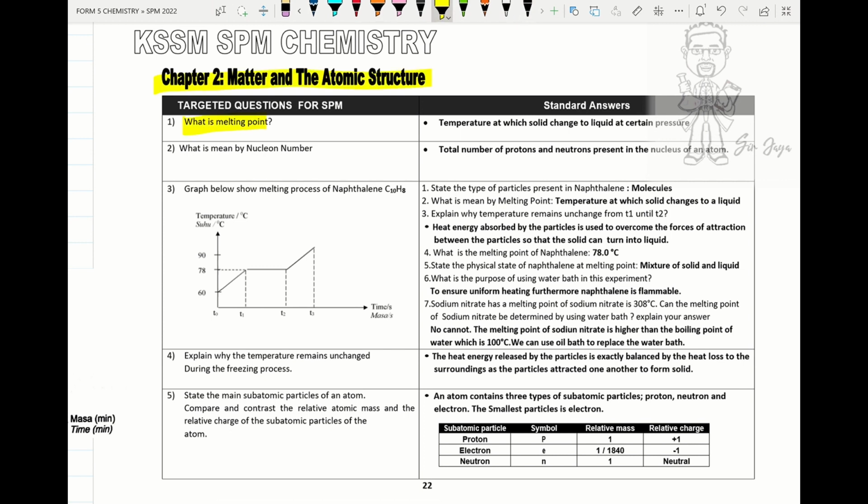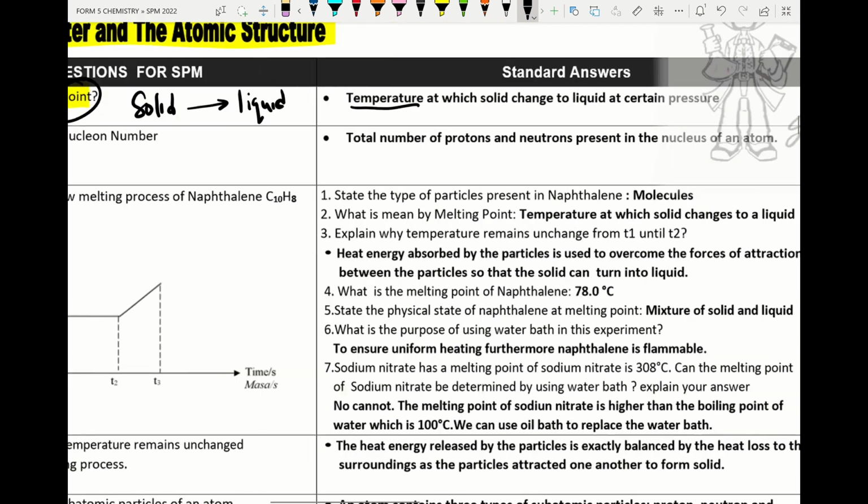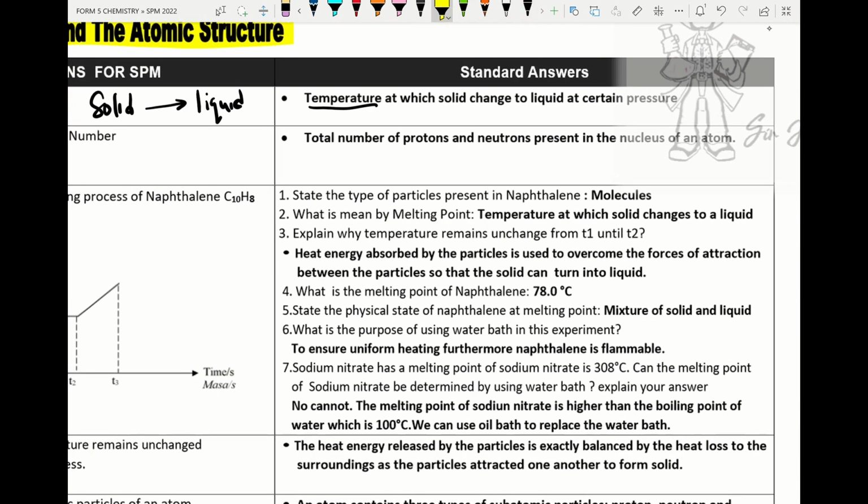So first thing that student must remember, what is meant by melting point. Please remember, the melting process is when solid is converted into liquid. The point that we measure here, please remember, is temperature. So what is meant by melting point? Melting point is the temperature at which solid changes into liquid at certain pressure.